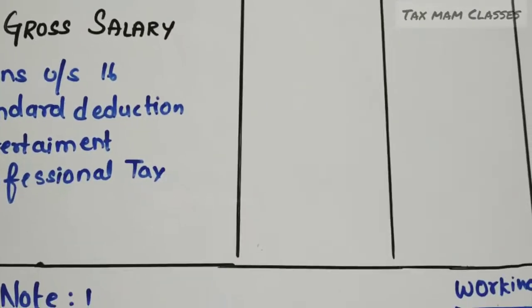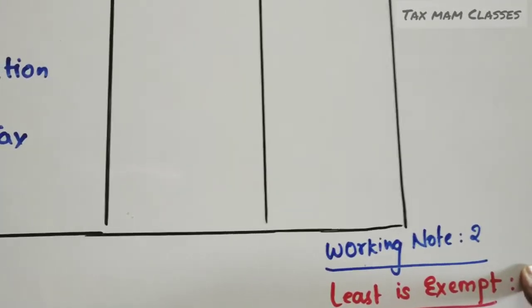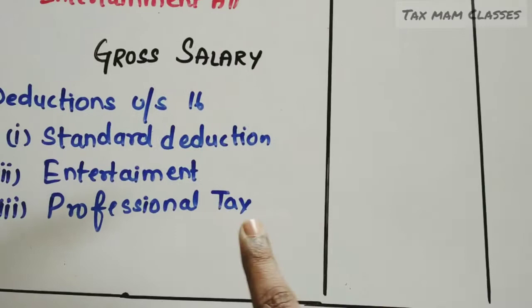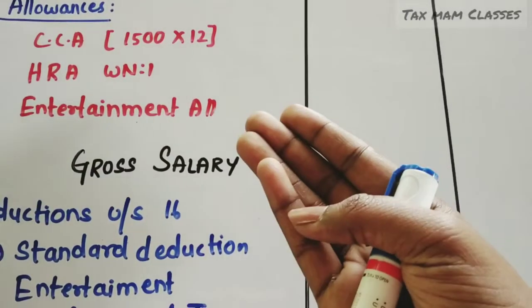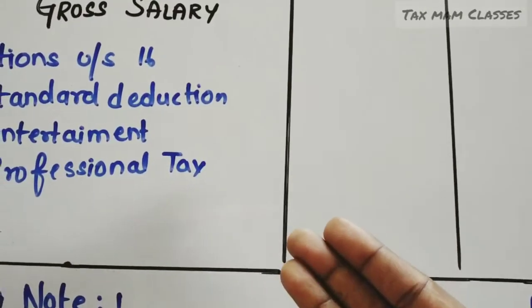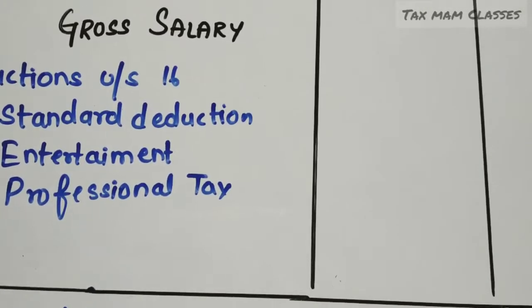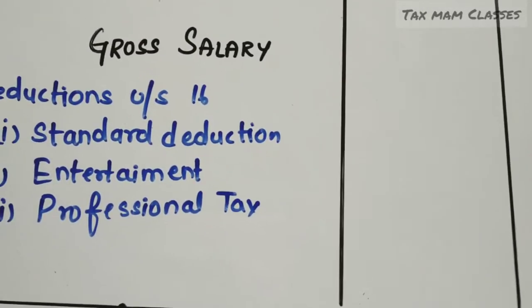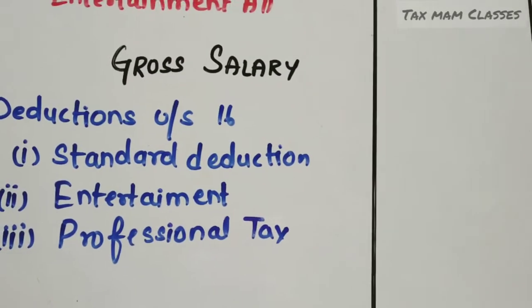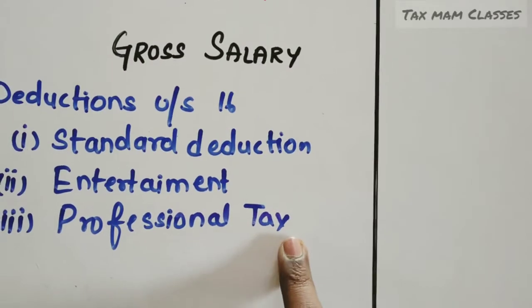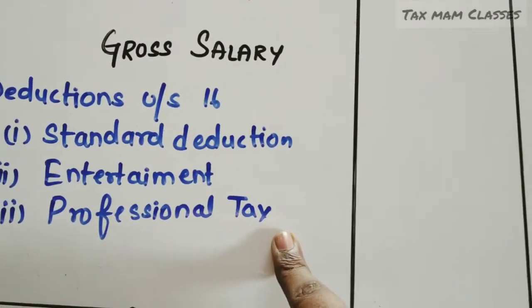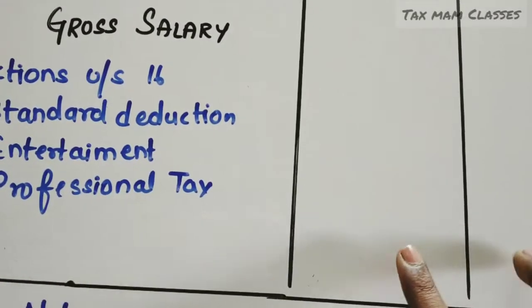Entertainment allowance we have to compute under working note 2. And professional tax, if it is paid by the employer, we will add it under the head allowances and then deduct it. But here, if we see the question, the professional tax is paid by the employee only. That means Mr. Sharma paid it. So the amount he is paying will be allowed as deduction under section 16 subsection 3. If we have done this, we can close the problem.